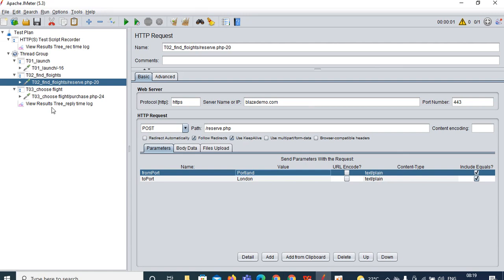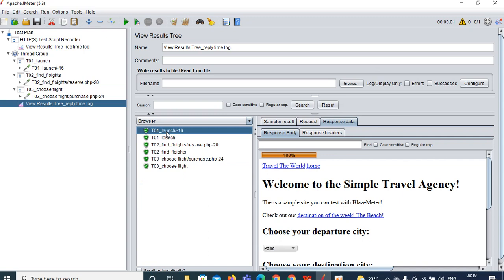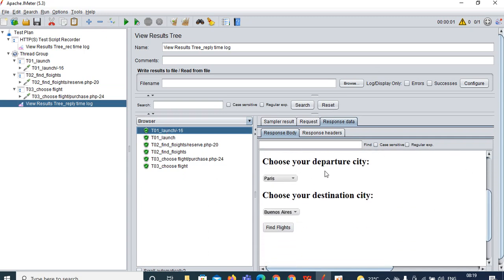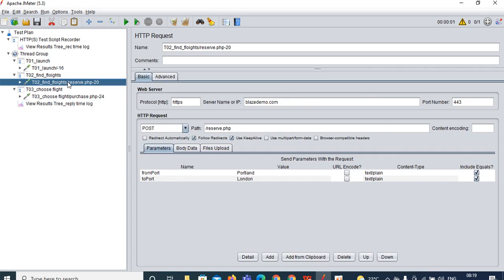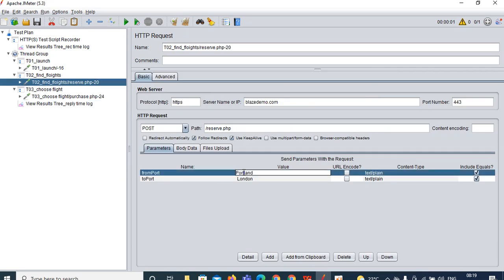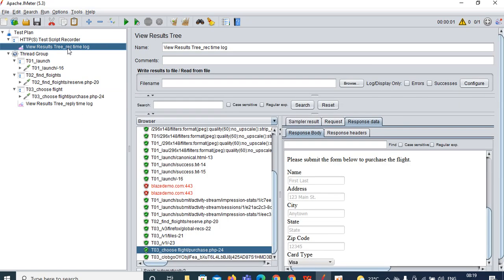Okay, see, whenever you have launched your application, in the response you are seeing the departure city and destination cities, right? So from this response you need to capture the departure city and destination cities. If you did not understand, what you can do is simply go here and copy Portland. Copy this Portland, go to the recording time log and search for Portland in the recording time log. Click on search.